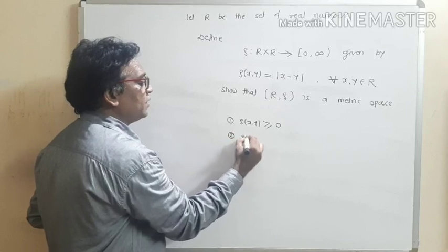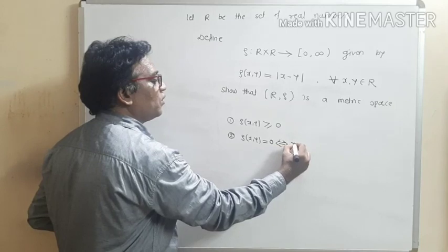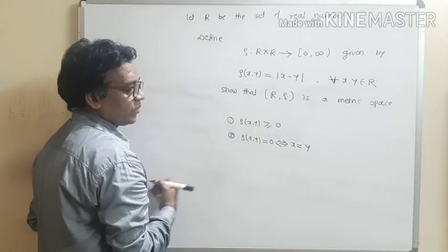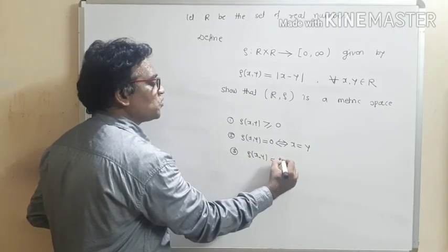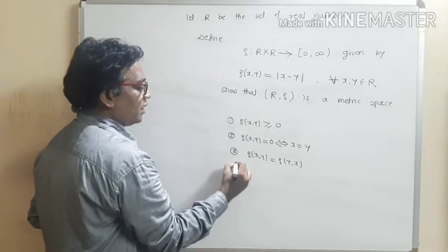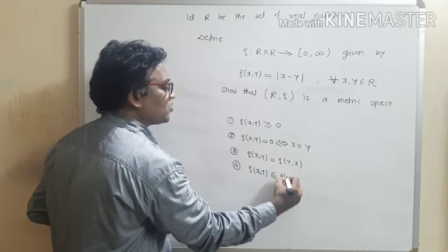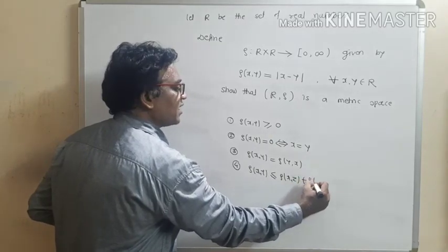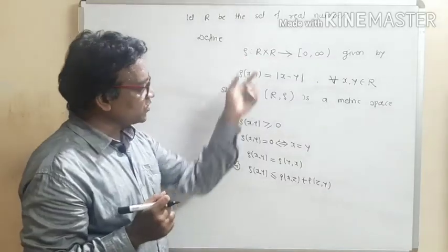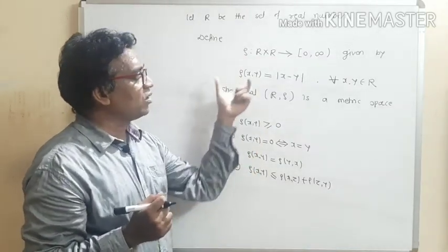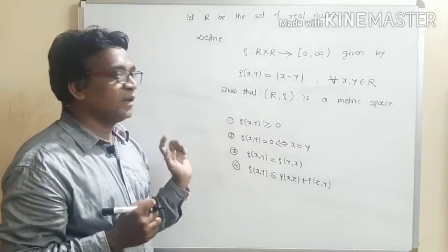The second property: distance of x, y is equal to 0 if and only if x equals y. The third property is the symmetric property: distance of x, y is equal to distance of y, x. And the fourth property is the triangle inequality: distance x, y is less than or equal to distance x, z plus distance z, y. If the function rho satisfies these four properties, then it is called a metric, or metric space. So let us prove these four properties one by one.